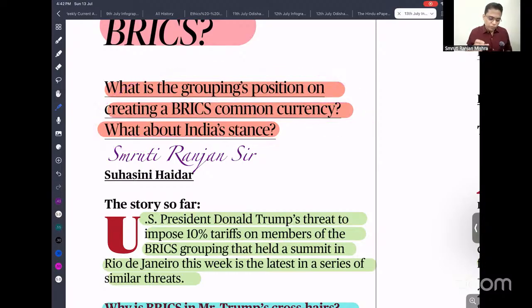So recently a proposal was given that we have to create an alternative currency called a BRICS currency, or we can have trade among the BRICS countries in local currency. After that, Donald Trump threatened to impose sanctions on all the countries who are trying to create alternate currencies.